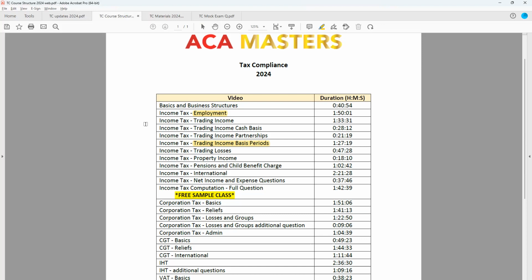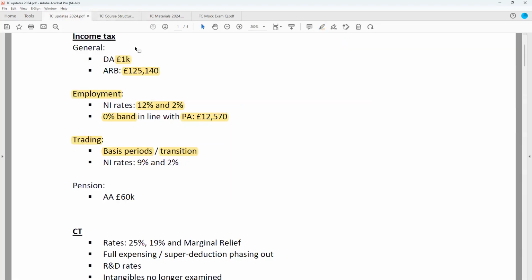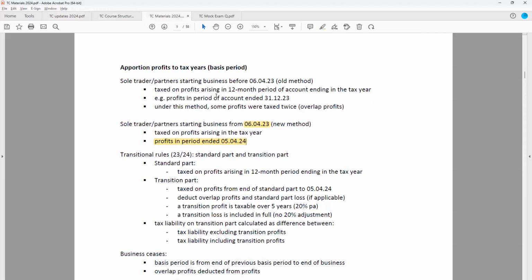So the fact that the examiners have brought it in to the syllabus for this year may mean that it is more likely that it will be examined, because this could perhaps be their only chance at examining you on a specific calculation of transition profits. But as I said, we'll cover this in detail during the class and focus on those transitional rules.